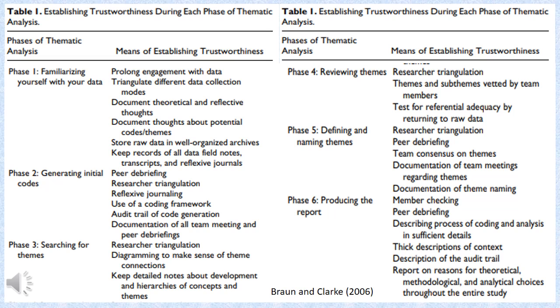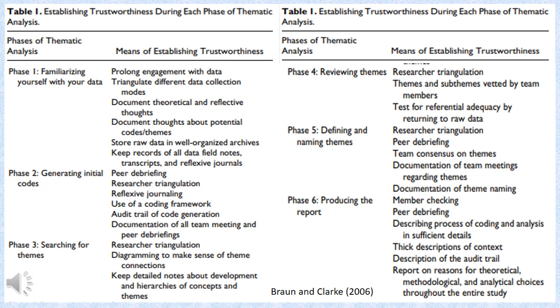Then do write reflexive journaling, that you have already made up your mind in the first phase that you would do. Now this is the phase where you will have to do it. Use a coding framework, whether you are going to use an inductive coding framework or deductive, but here you would surely use deductive.